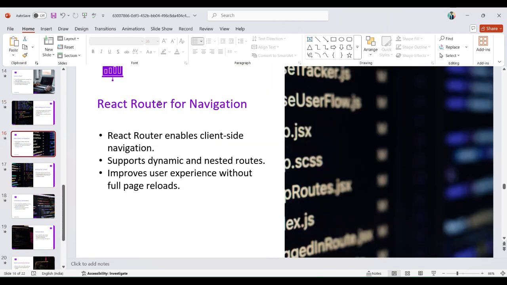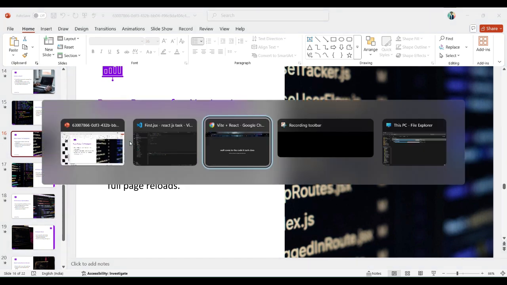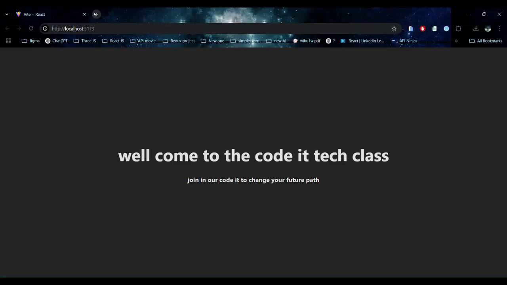Routers for navigation. React Router enables client-side navigation, supports dynamic and nested routes, and improves user experience without full page reload. I can show you one demo.